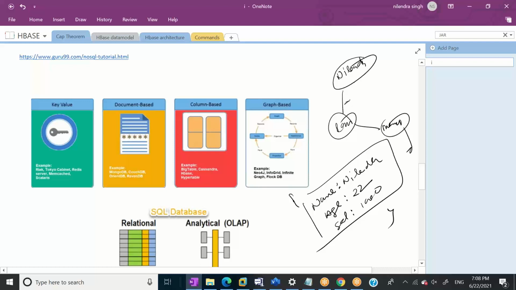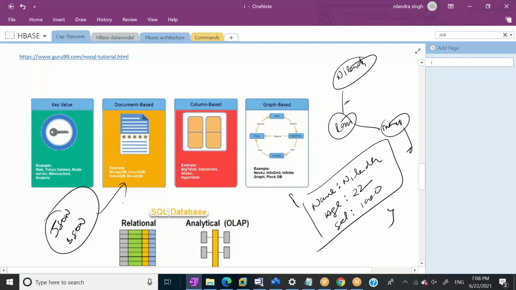In the column family database, which I'll cover in a lot of detail, everything is stored in column families. So only the same type of column is stored in the same column family. And the document database, what are documents? For example, JSON or BSON are documents. So this kind of document will be stored in a document database.